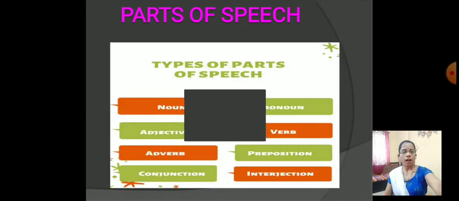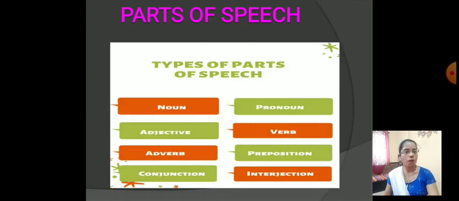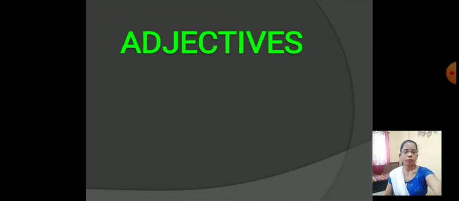Let's see. There are 8 types of parts of speech. First one, noun, pronoun, adjective, verb, adverb, preposition, conjunction, interjection. Now we are going to learn the third kind of part of speech, adjective. Let's see the definition of adjective.